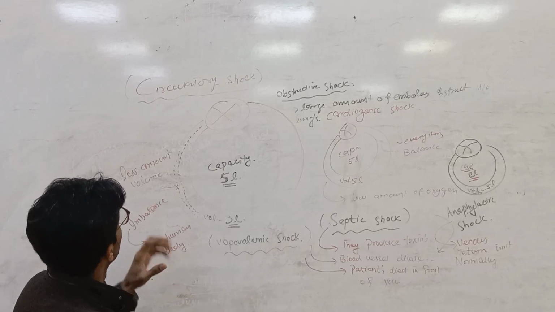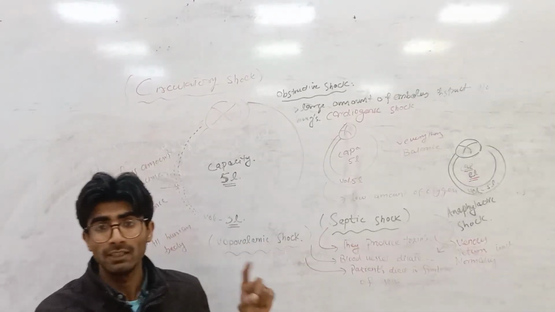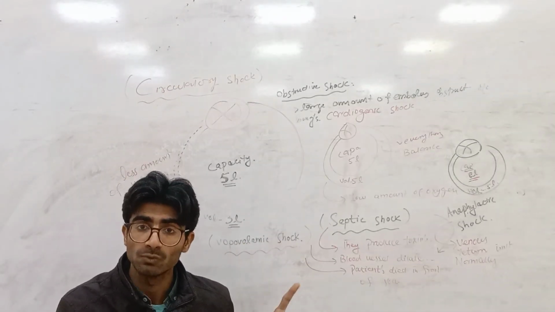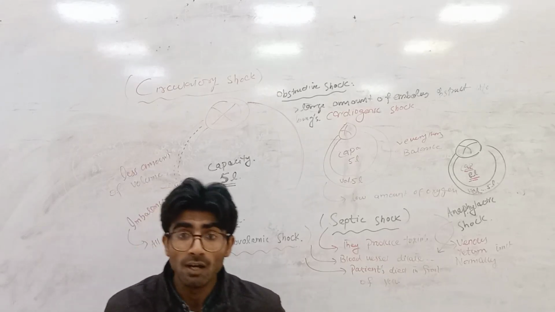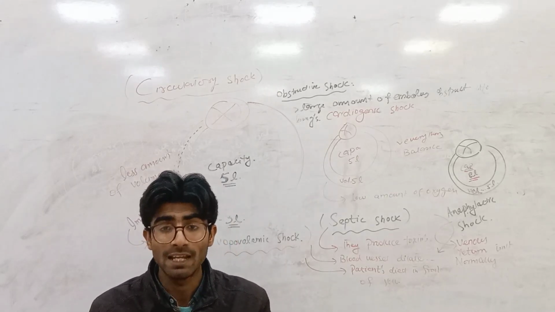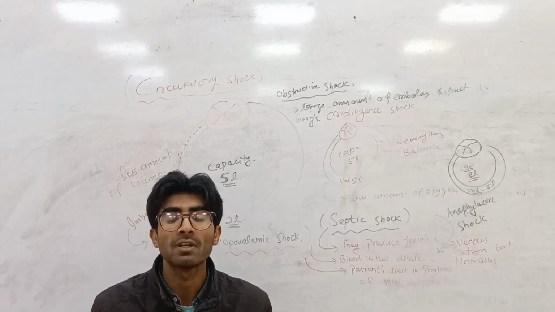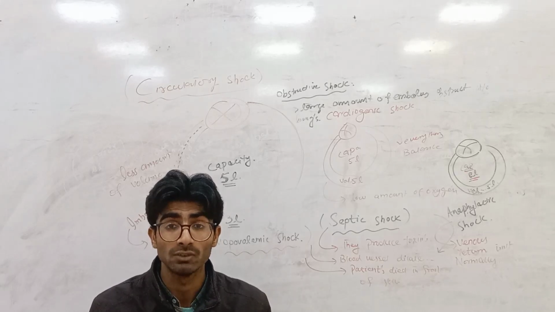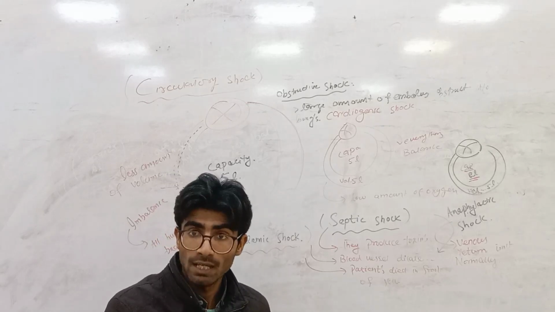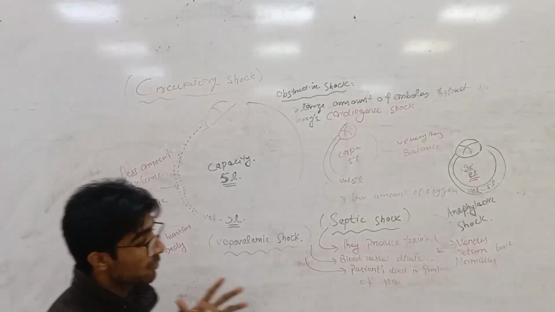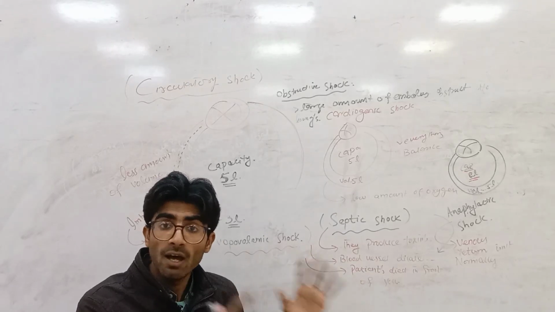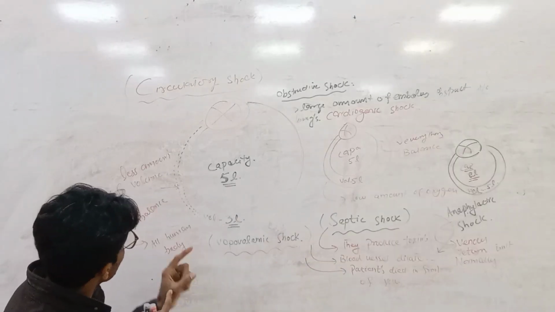I want to explain again what circulatory shock is. Circulatory shock means damage of tissues and damage of cells. There is a low amount of nutrients and vitamins in the cells and tissues. That's why the cells are damaged, and that is known as circulatory shock. This type of shock affects the whole body. There are several kinds of shock.